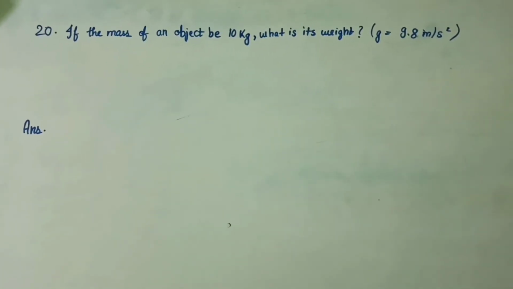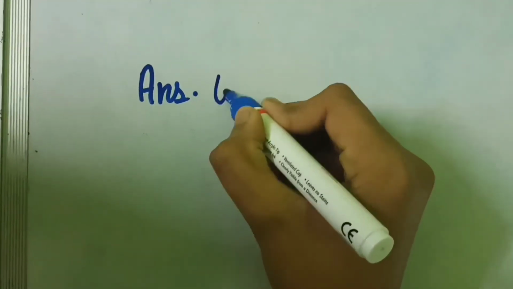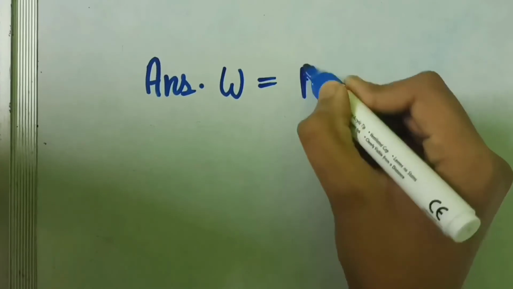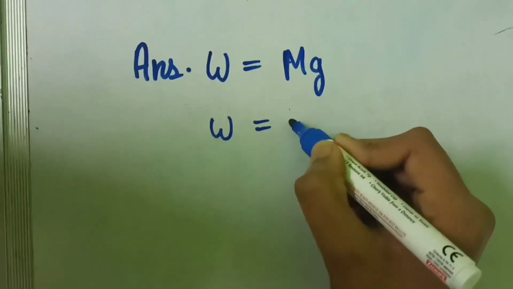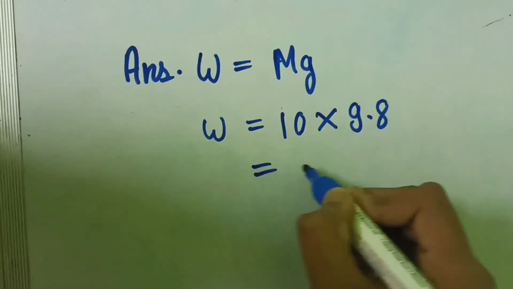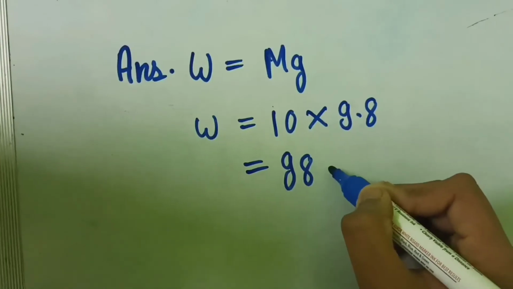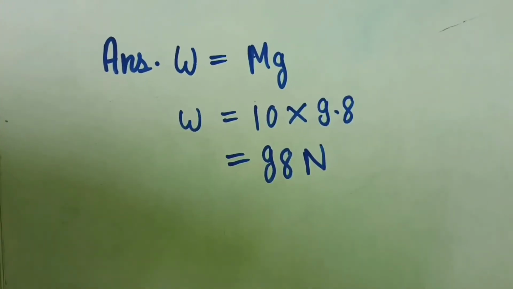weight is equal to mg, so weight will be equal to mass, which is 10, into 9.8, so 98, and the unit of weight is newtons, so 98 newtons will be the answer.